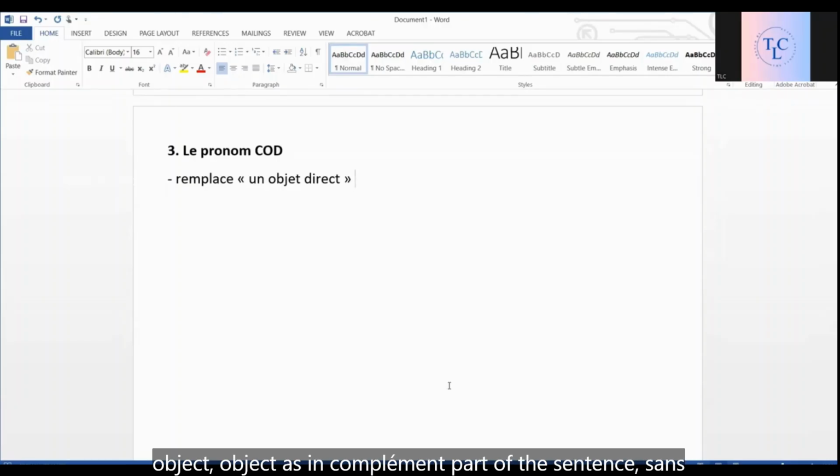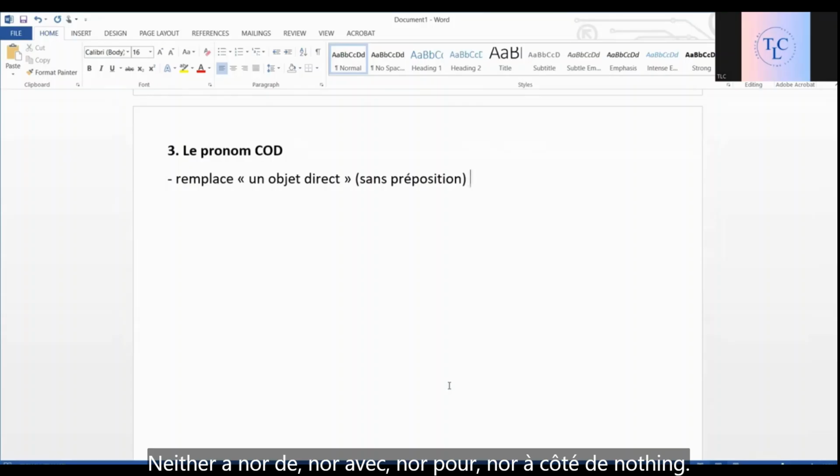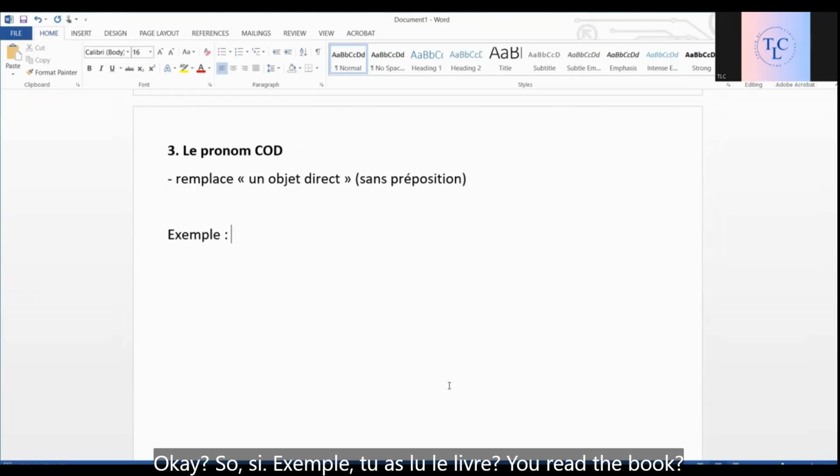It is an object, as in complément part of the sentence, sans préposition. Okay, without a preposition, no preposition. Neither à, nor de, nor avec, nor pour, nor à côté de, nothing. Okay. So, see. Exemple.